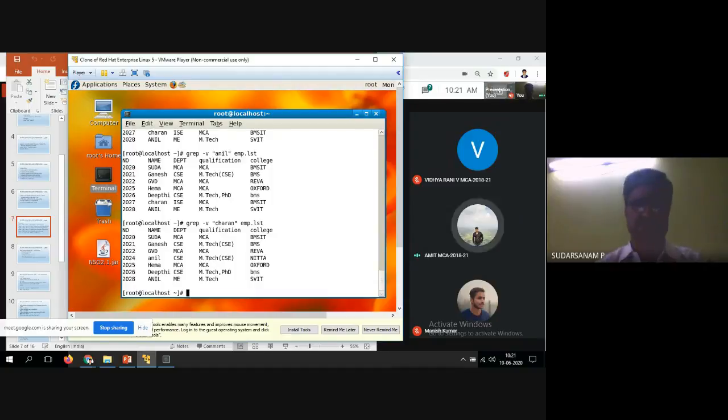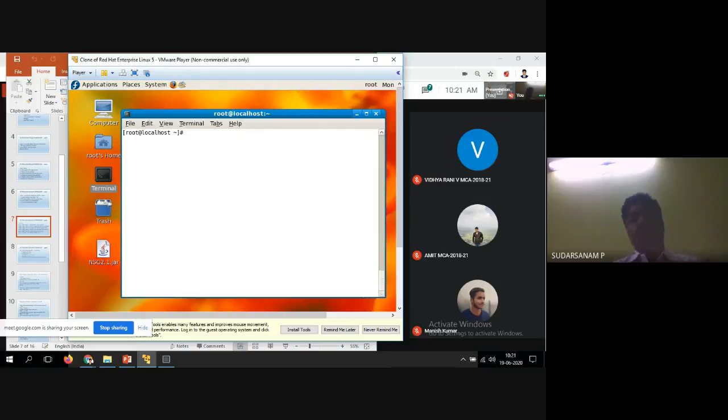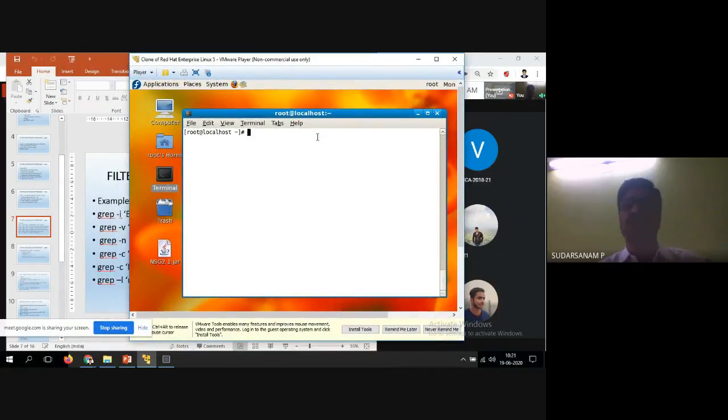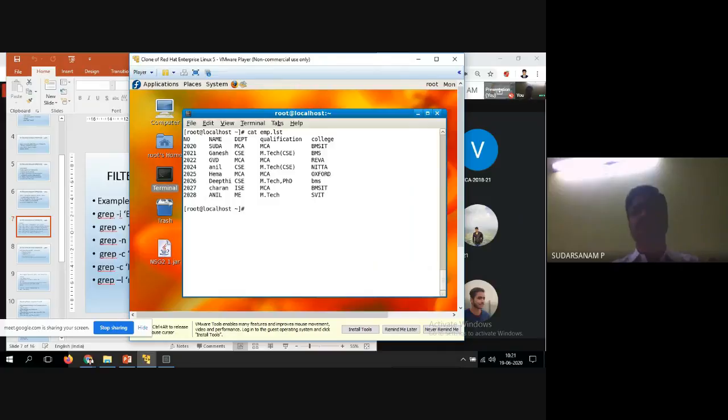Right. So now V option over, N option also I have done. I told you that you can use multiple options also, like ignore case together with this one. For cat emp.lst, Anil with a capital letter is also available, and a small letter is also available. I want to find both. In that case, I told you grep -n -i: ignore the case, print the line numbers, ignore the case of Anil.